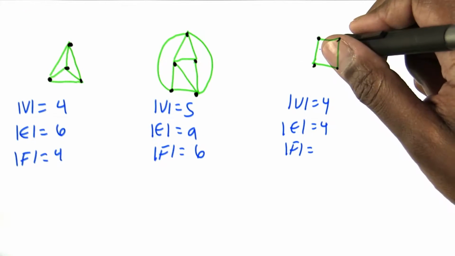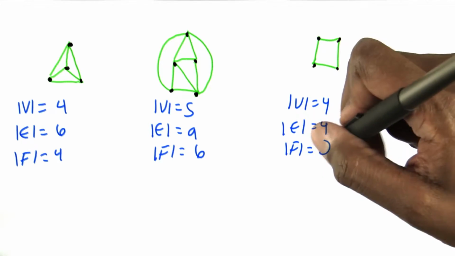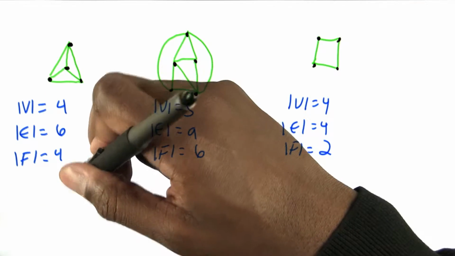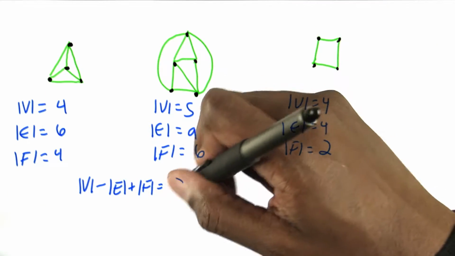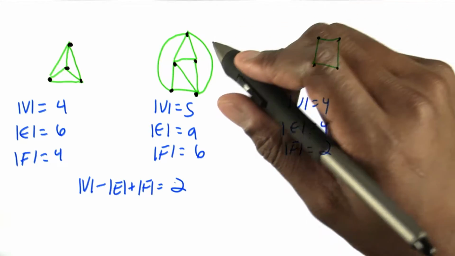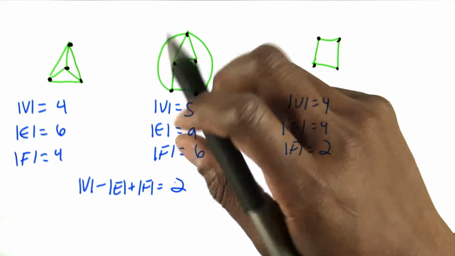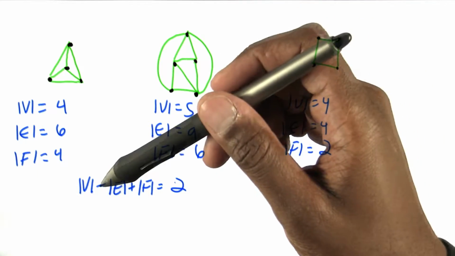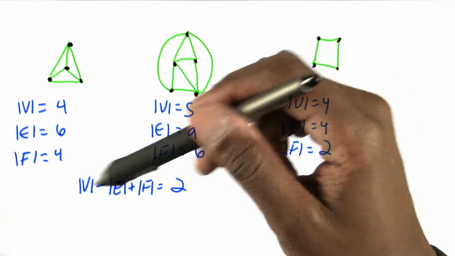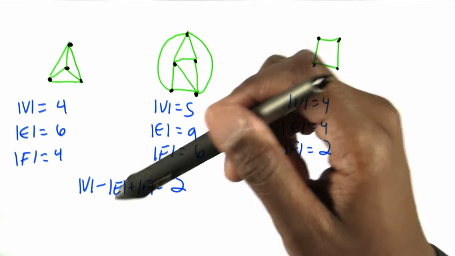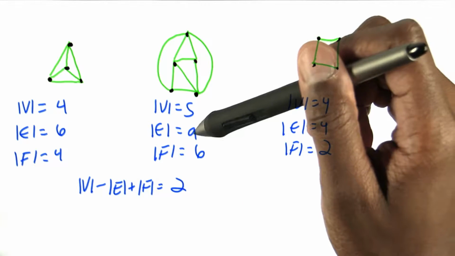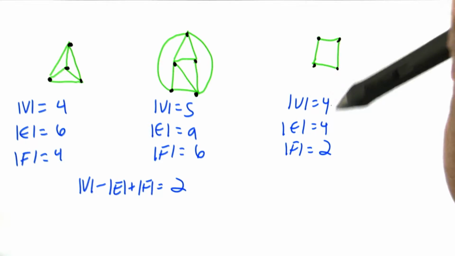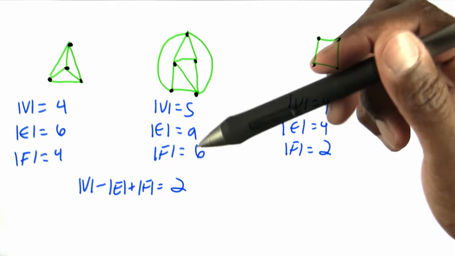Note that with this graph we have 2 faces, and note that in each case, if we do the alternating sum, something we've seen time and time again with the Möbius function, inclusion, exclusion, all of this is related in a precise way, we get the number 2. 4 minus 6 plus 4 is 2. 5 minus 9 plus 6 is 2. 4 minus 4 plus 2 is 2.